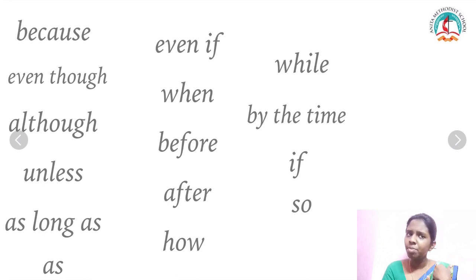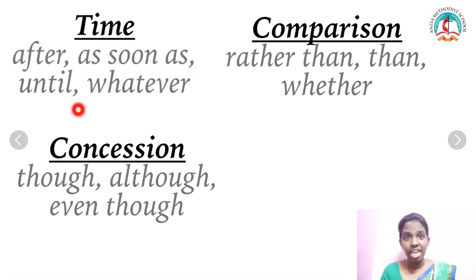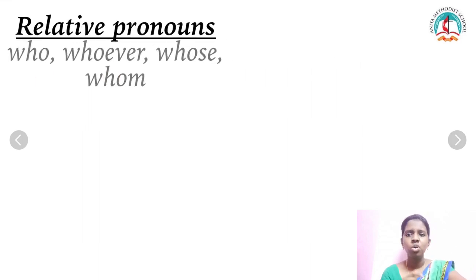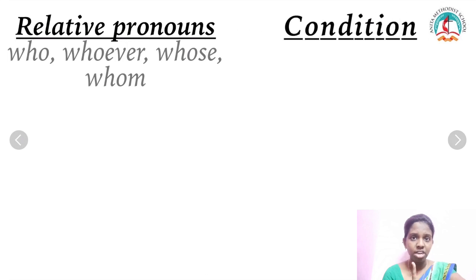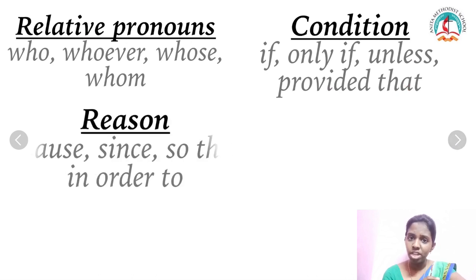When you talk about time, we say after, as soon as, until, whatever. When I say comparison, we say rather than, whether. Up next we have concession words like though, although, even though. And then we have relative pronouns like who, whoever, whose, whom. And then we have condition words like if, only if, unless, provided that. And for reasons we have because, since, so that, in order to.